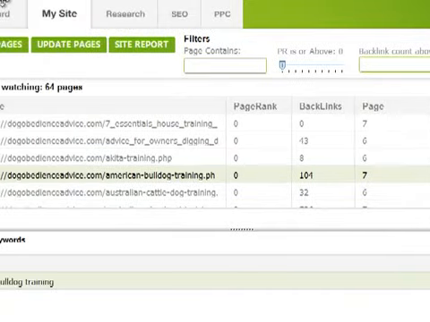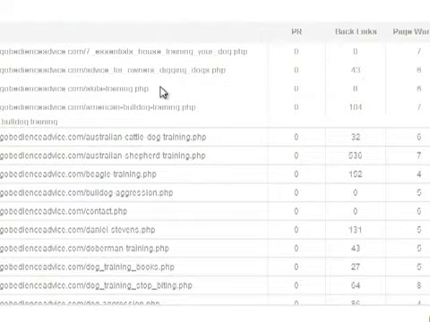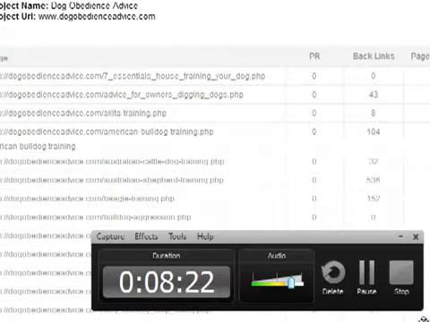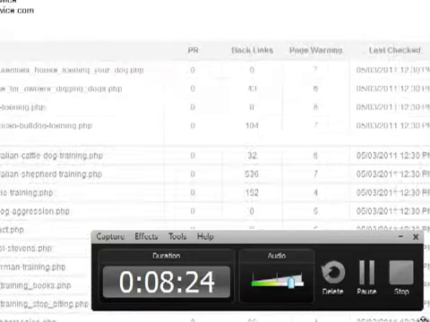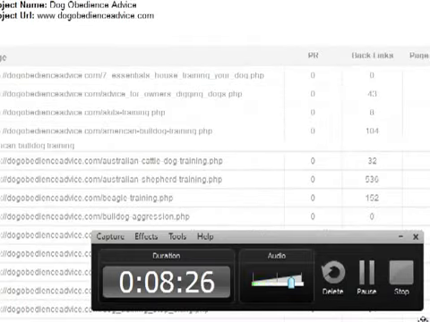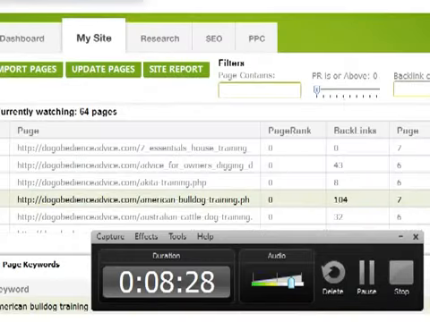Anyway, there's several things you can do, and you can run site reports, and you can get really good overviews of things, number of page ranks, backlinks, page warnings, so forth and so forth. And there's a lot of stuff that you can do.